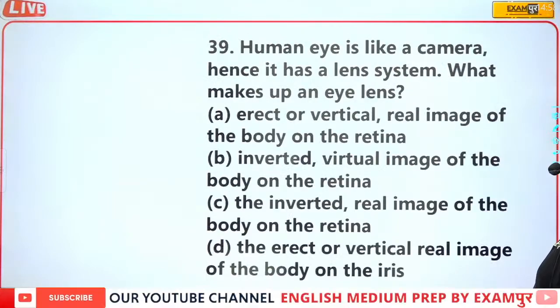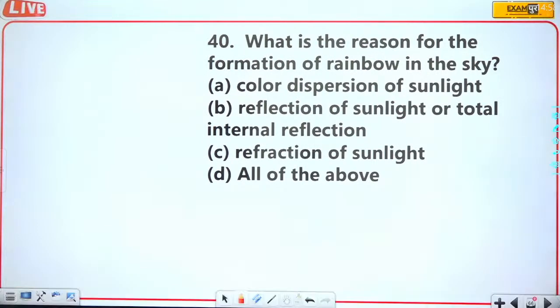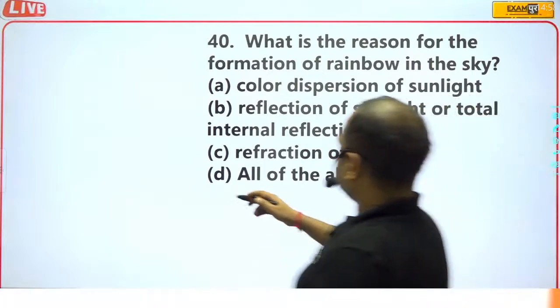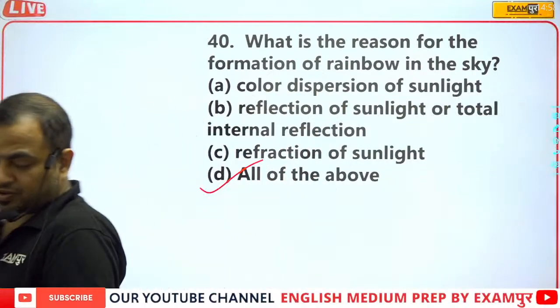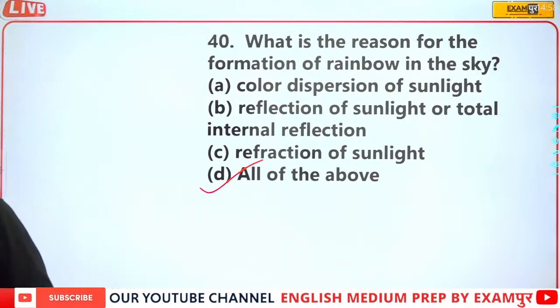Human eye is like a camera. What is the reason for the formation of the rainbow in the sky? Dispersion of sunlight, reflection of sunlight and total internal reflection, refraction of sunlight. Actually here all of the above are the correct answer. Okay, so here all are the correct answer.